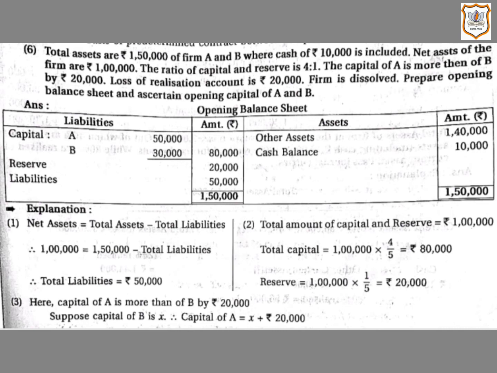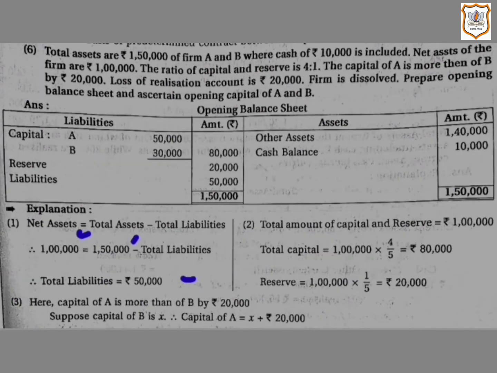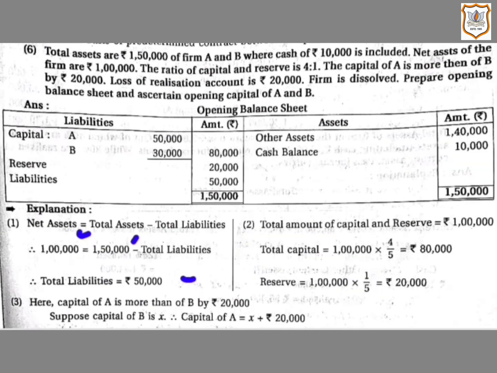And in the question, net assets is given, that is 1 lakh, and total assets are given, that is 1,50,000. So total liabilities would be 1,50,000 minus 1 lakh, that comes to 50,000. Now, as we have found out amount of total liability, that is 50,000, we will be able to find out total amount of capital and reserve.